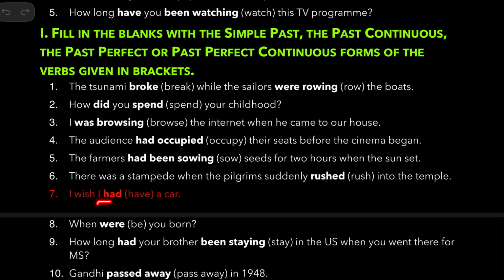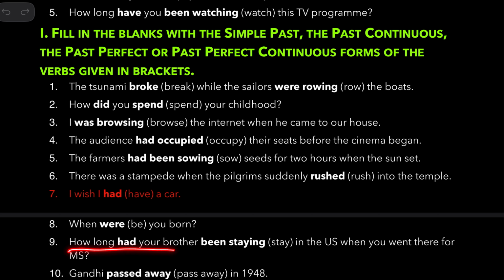So I wish I had a car. So this is wish in our structure. We have just talked about this, which means I don't have a car. I want to have a car. I'm not happy because I don't have a car. That's the meaning of it. When were you born? So see this B. So you have was and were in the past tense.